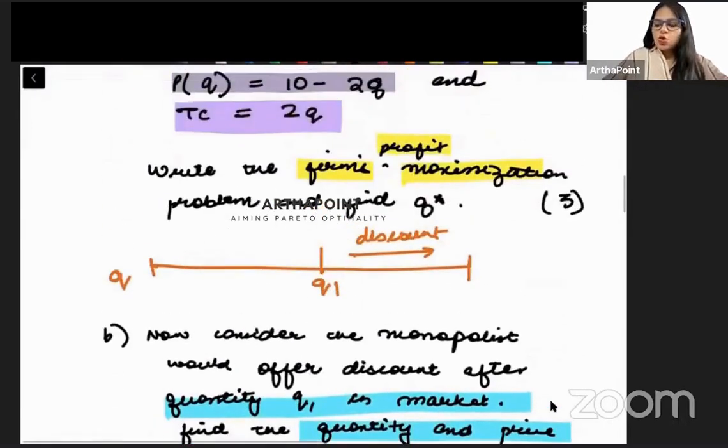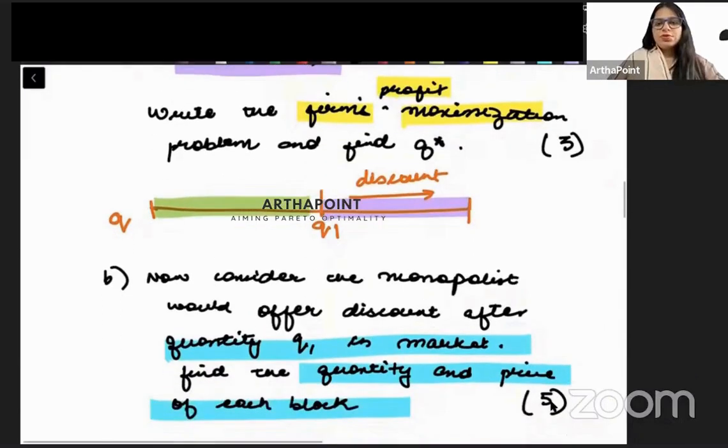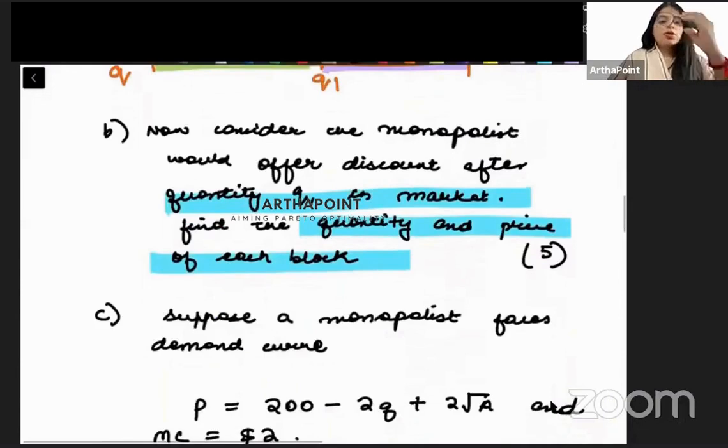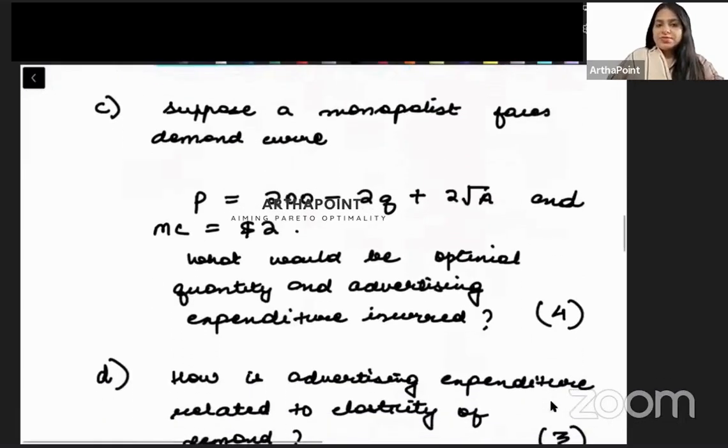तो आपको निकालना है कि कौन सी क्वांटिटी हायर प्राइस पे सेल होगी, what will be that higher price, और कौन सा क्वांटिटी लोअर प्राइस पे सेल होगा and what would be that lower price, right? Okay beta, now come to question number 3. So in the third part I am saying, suppose that a monopolist faces the demand curve. Now I have included the role of advertisement and there is also marginal cost given to you. ये आपको cost function दिया हुआ है.